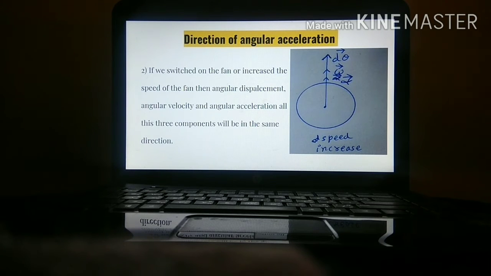Next one, whenever we switch on the fan or increase its speed, what will happen? Angular displacement, angular velocity as well as angular acceleration, all these three will be in the same direction. Therefore a fan at rest will start moving, or if it is previously at speed 1 and we increase the speed to 2, its speed will increase, as all these three are in the same direction.